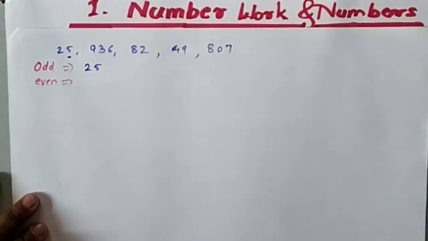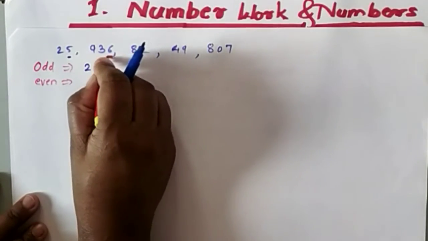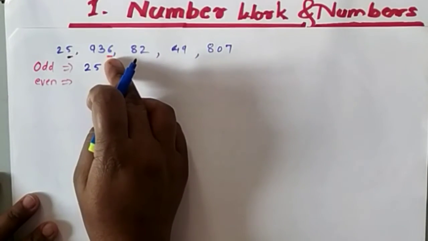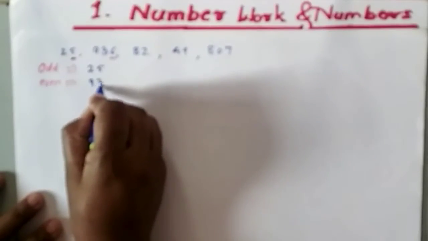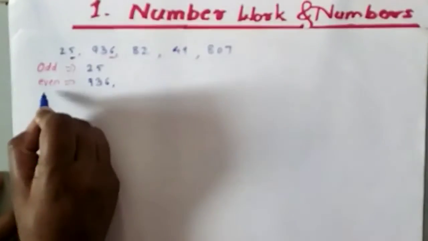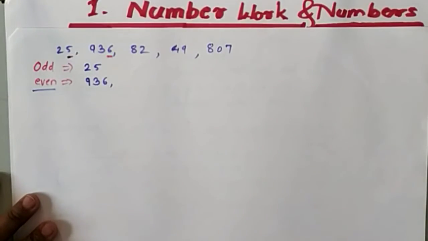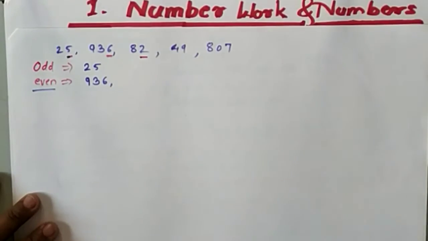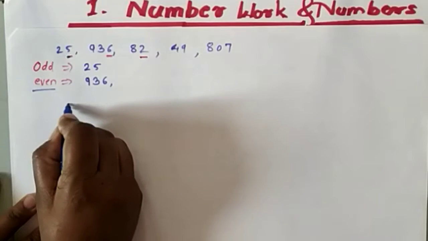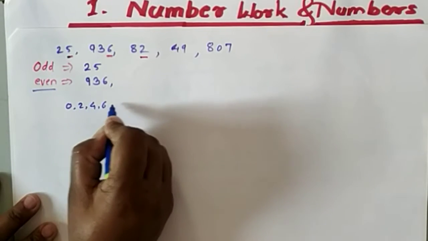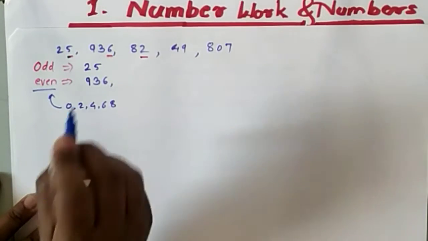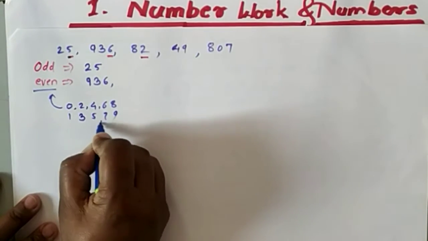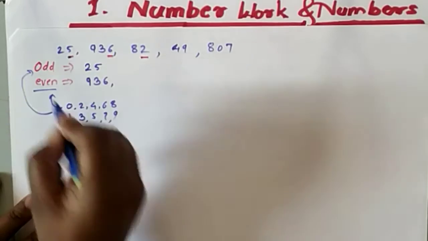Now if you see this number, you will notice that here it is 6. If 6 is there, then it is divisible by 2. So 936 is an even number. Now the next number is 82. Check the unit place of the number. Yes, it is 2. And if 0, 2, 4, 6, 8 is there, then the given number is an even number. And if 1, 3, 5, 7, 9 is there, then the given number is an odd number.